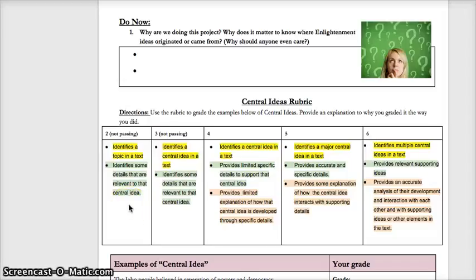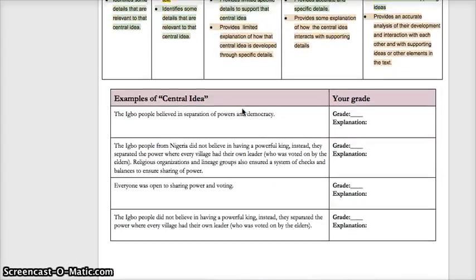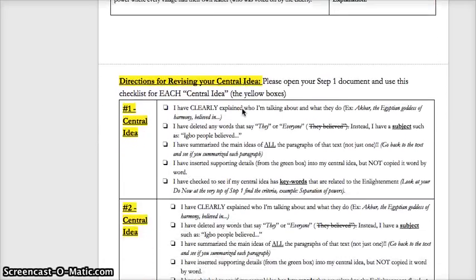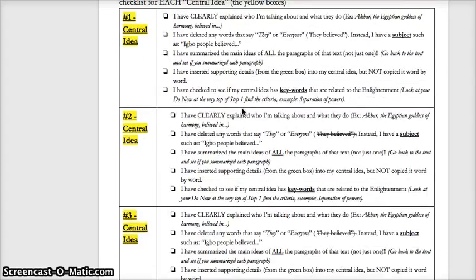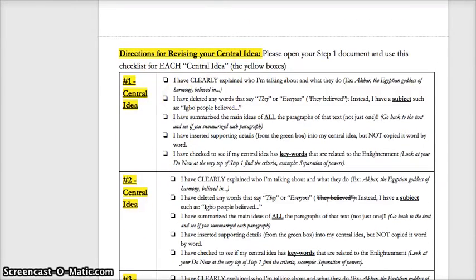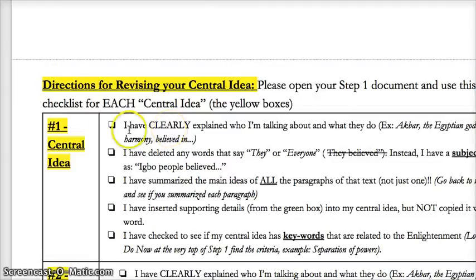Hello students, in this video we're going to learn how to revise our central idea in our step 1 document. So first things first, go ahead and take out this checklist in the back page where you have the 4 checklists for 4 of your central ideas. And let's get started. So have a pen or pencil out and we're going to do our first central idea, and I'm going to open my document step 1 right now.